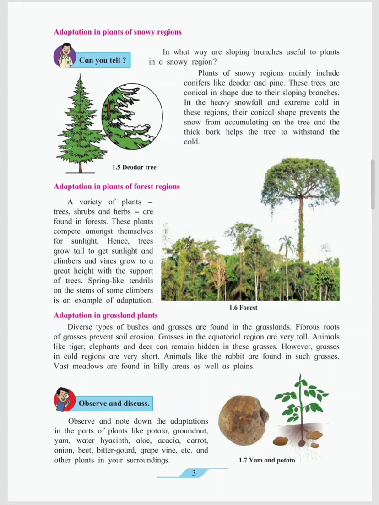Adaptation in grassland plants. Some plants are short whereas some plants are tall. Grassland plants have firm roots which help the land from soil erosion.